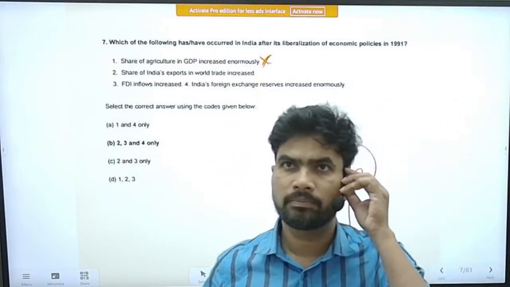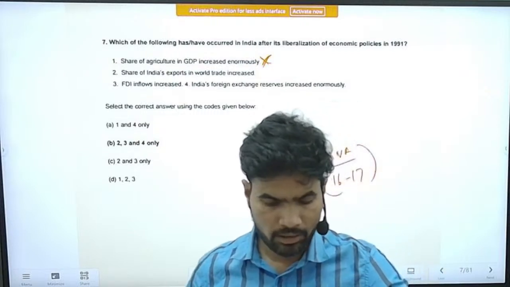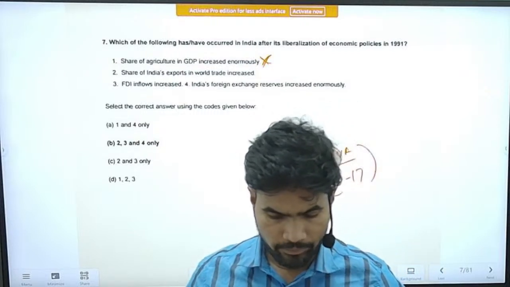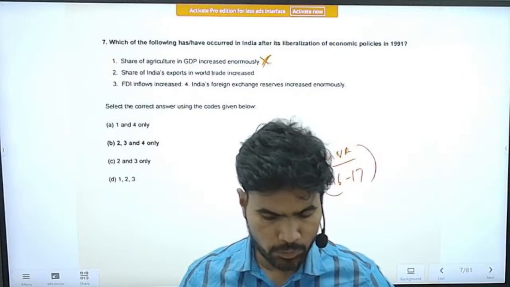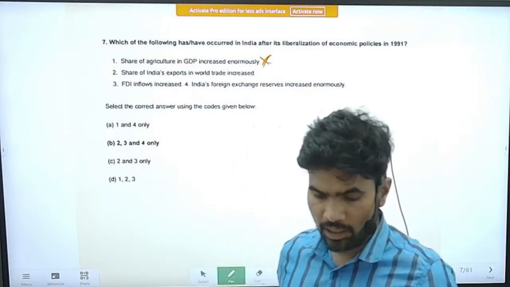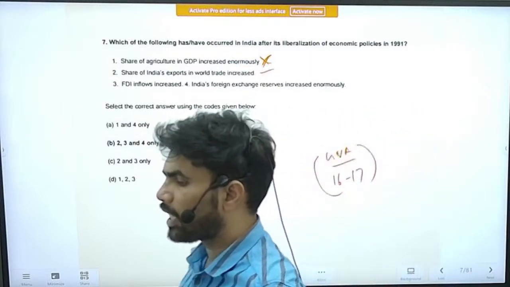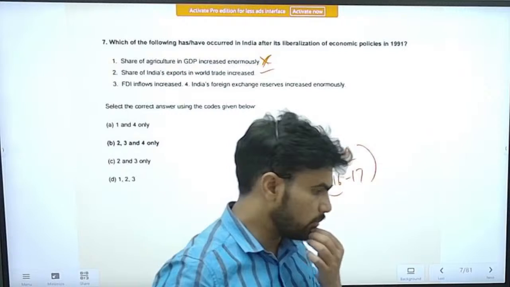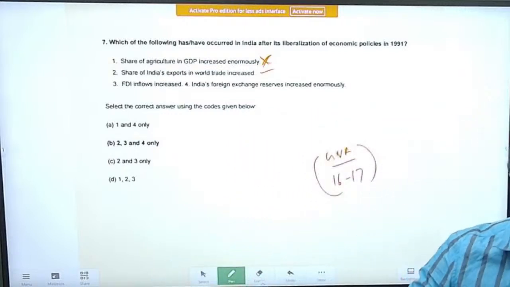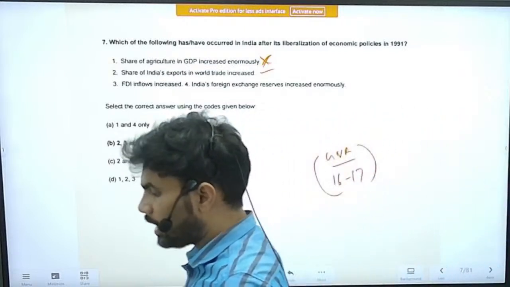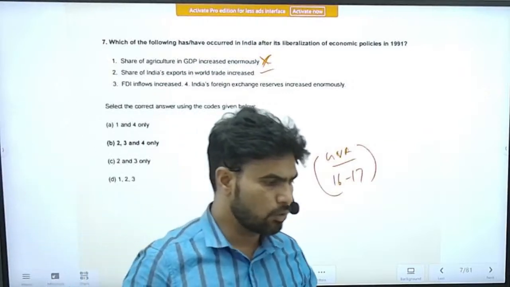Second statement. Share of India's exports in world trade increased. Yes, one thing is our exports have increased because under the economic reforms we have followed, we have taken up LPG reforms: liberalization, privatization and globalization.